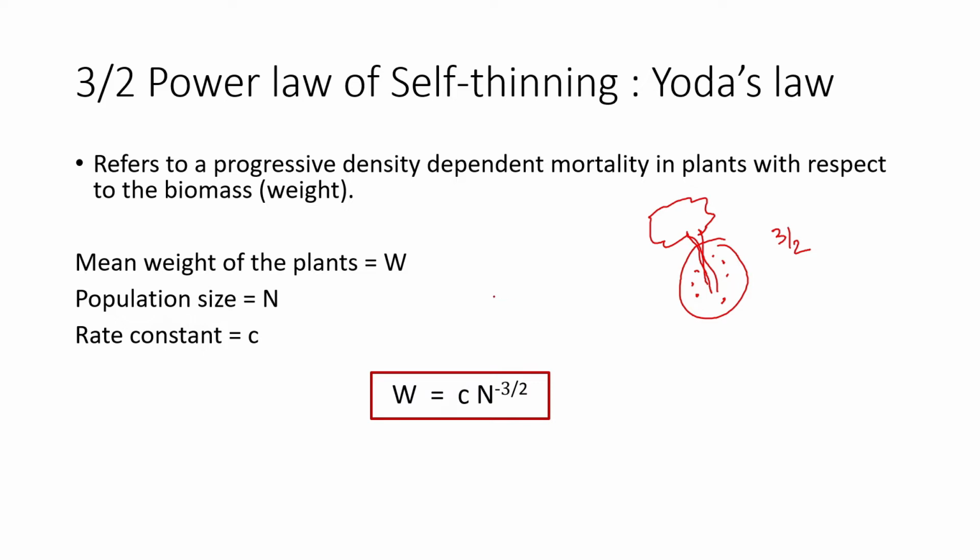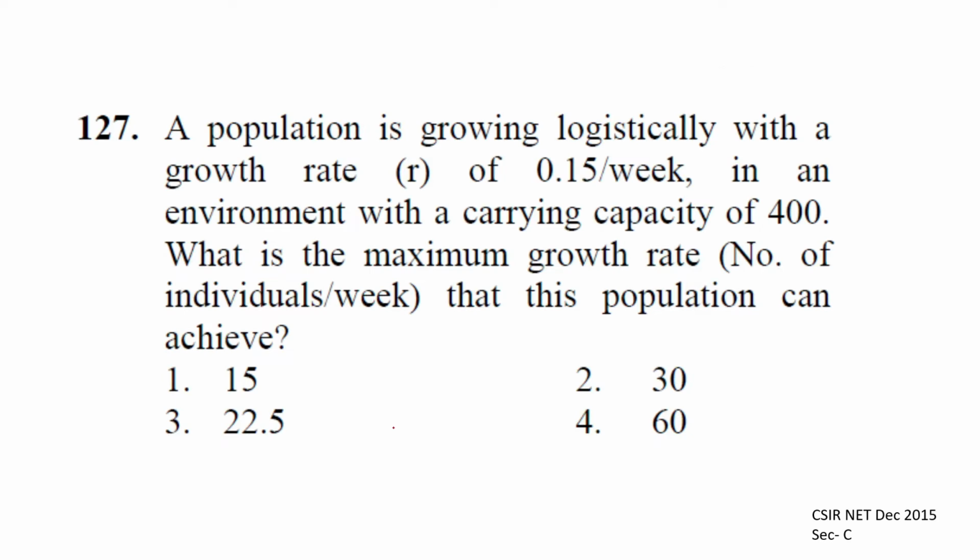In short, you can say that in a patch, if there are multiple plants, then the higher the biomass it gets, the lower the number of individuals it will get. And that will happen with a ratio of -3/2 as the power of the population size. Okay, so now we'll do some problems to understand the population growth and population size properly, because these are problem based questions.